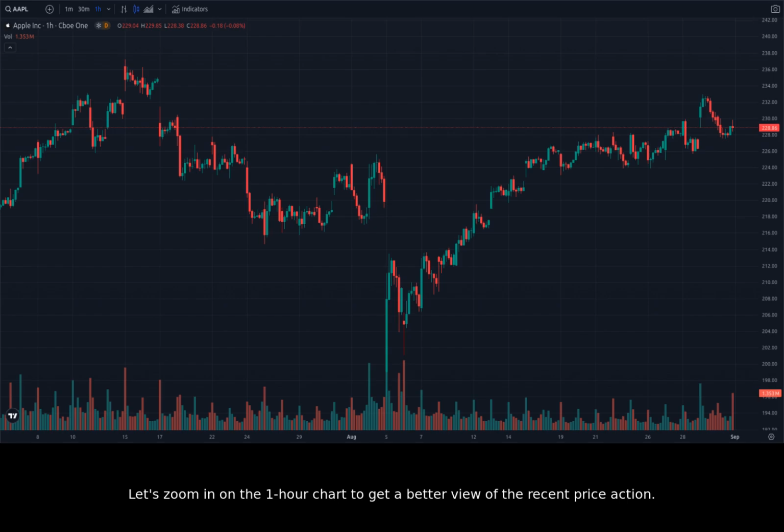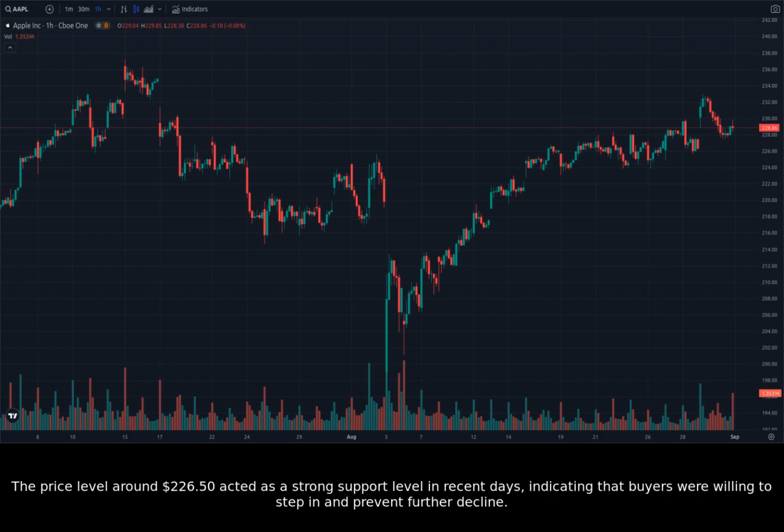Let's zoom in on the 1-hour chart to get a better view of the recent price action. We see a series of smaller candlesticks representing the price fluctuations over the past day. The recent price action suggests a potential bullish bias, with the price making higher highs and higher lows. This indicates that buyers are gaining control of the market and driving the price upward. There are a couple of notable areas to pay attention to on this time frame.